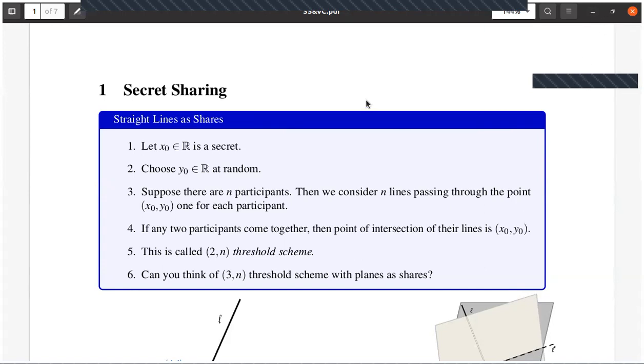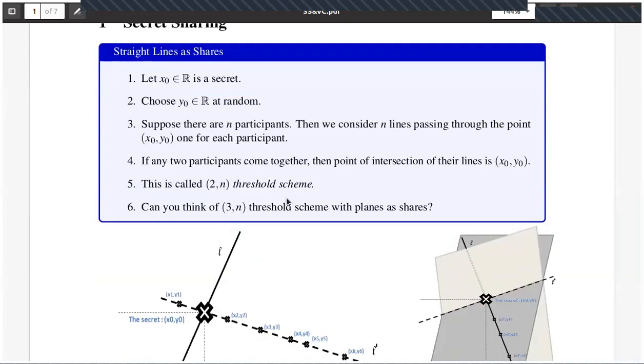Yes, am I audible? Yes, sir. Suppose there are n participants, and then we will consider n planes passing through the point x0, y0 and z0. Very good. So this will happen if three of them come together. Good. So like that, it's a very simple algorithm.